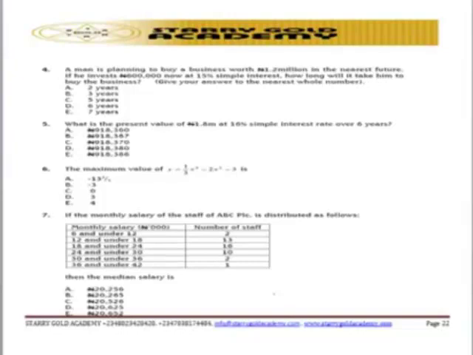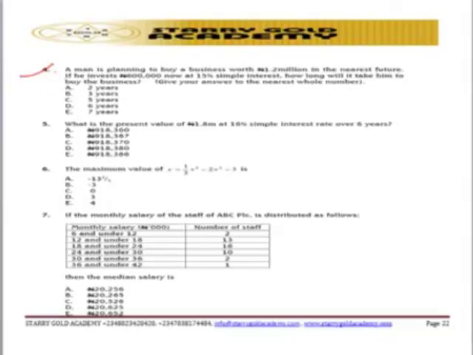You can use simple interest, the annuity method, the amortization method, or the sinking fund method to solve it. So the question is asking: a man is planning to buy a business worth 1.2 million in the nearest future. If he invests 600,000 now at 15% simple interest, how long will it take him to buy the business?